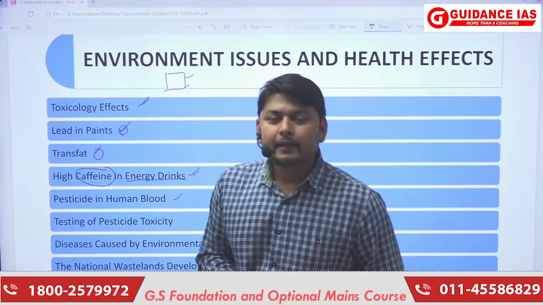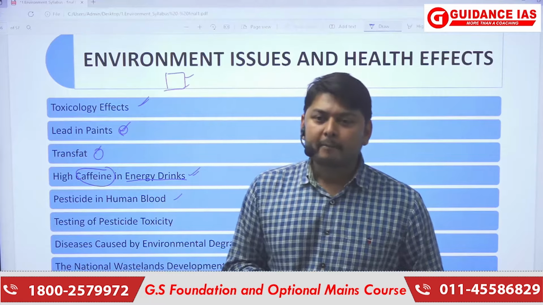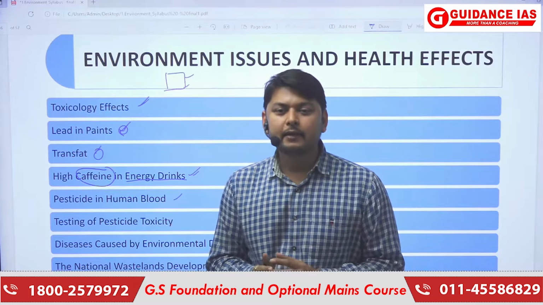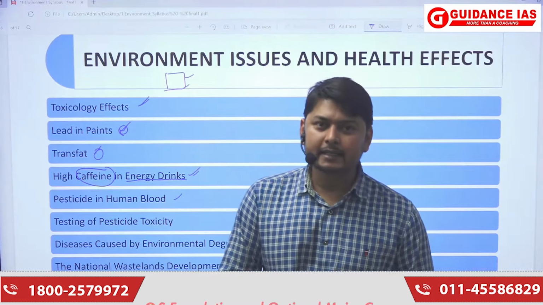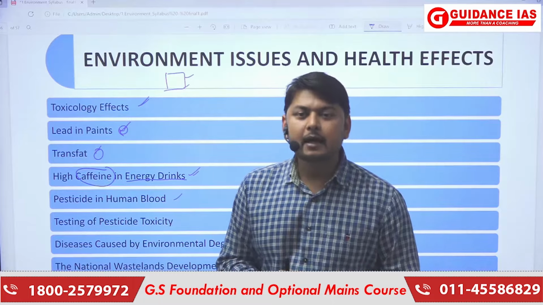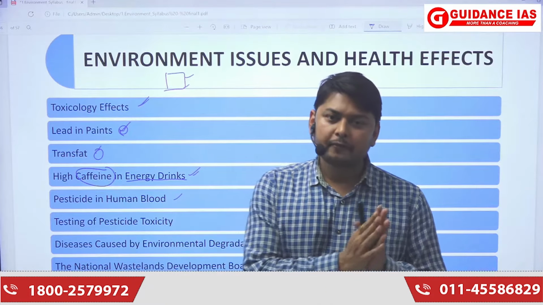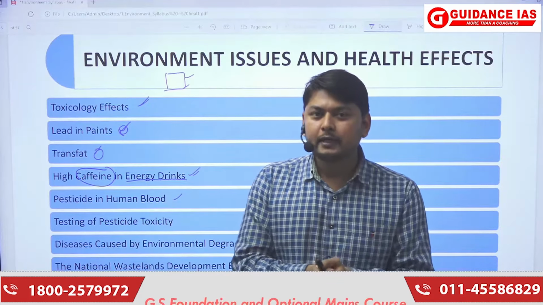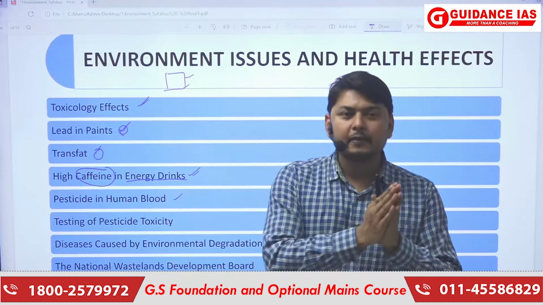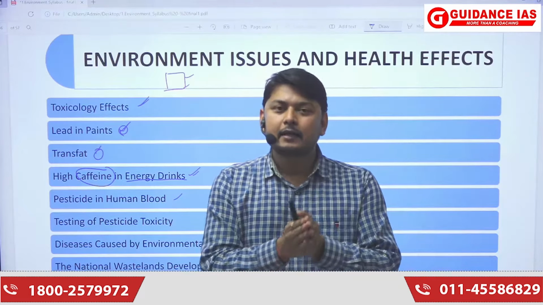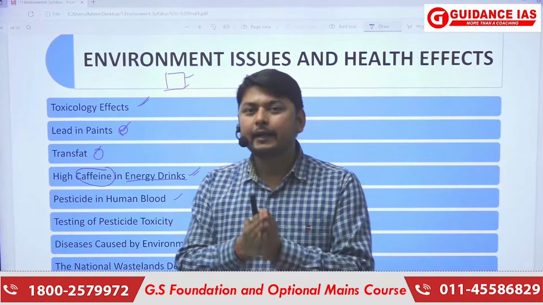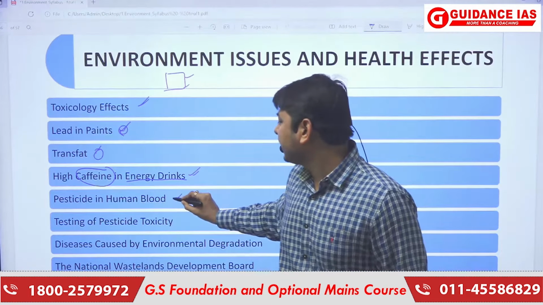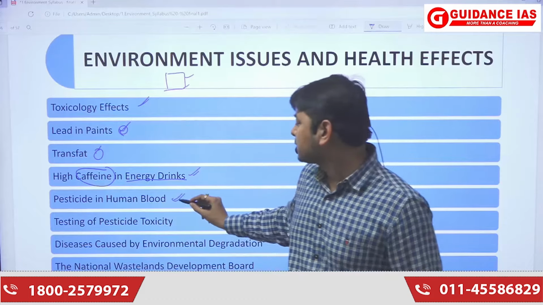Now next is pesticides in human blood. This we can see is a kind of bioaccumulation. In agricultural systems, we are using a lot of pesticides, insecticides, and chemical manures after the Green Revolution. Over a duration of 60 years, a lot of the pesticides which were sprayed on the crops have accumulated in the human system, and they have now been found in human blood also. So we'll be seeing these things in further detail.